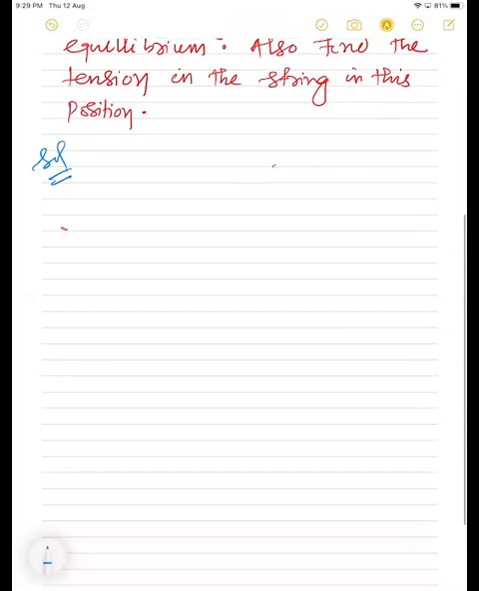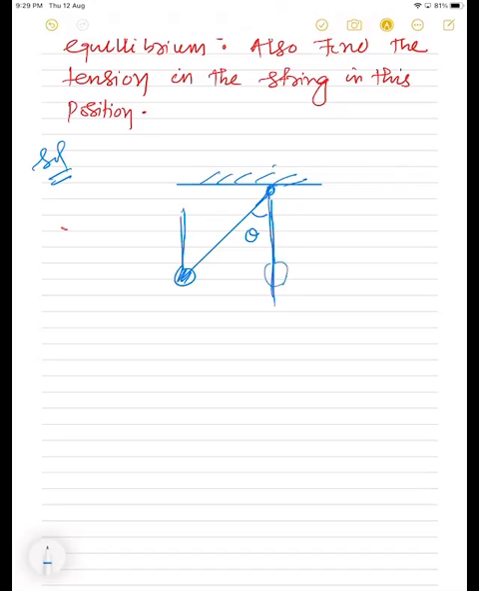I can draw. Let this be the support from the vehicle. Initially, it was at this position, but due to the acceleration, it will be in a position like this. This will be the position of the pendulum, and this angle made with the vertical is theta. If this angle is theta, then I can resolve these components.